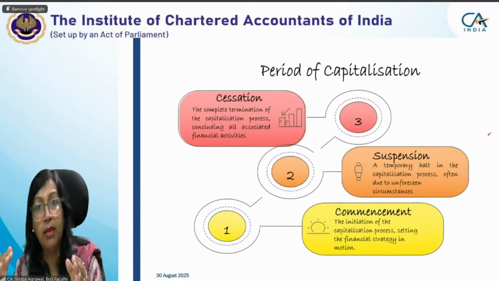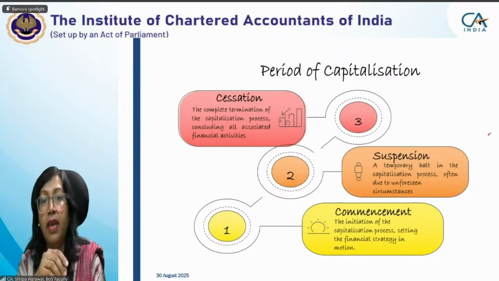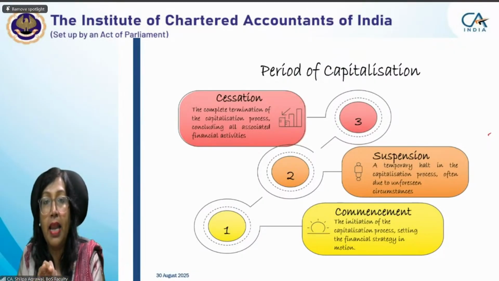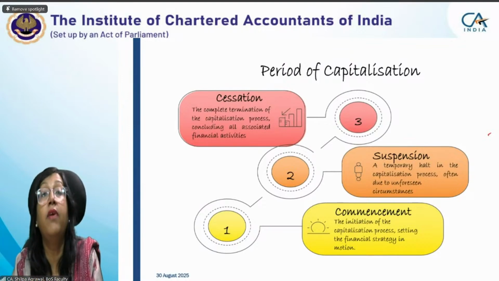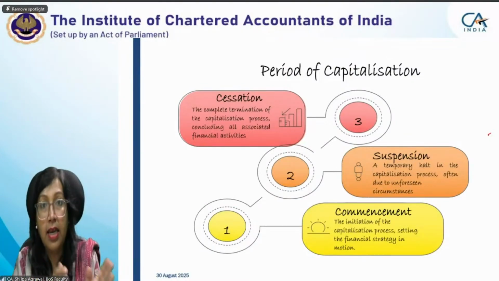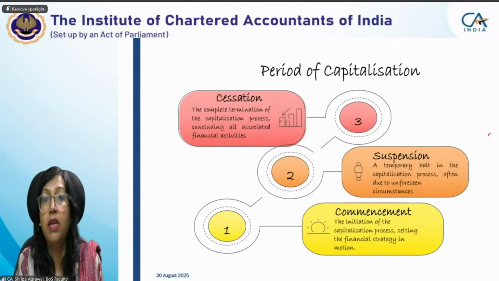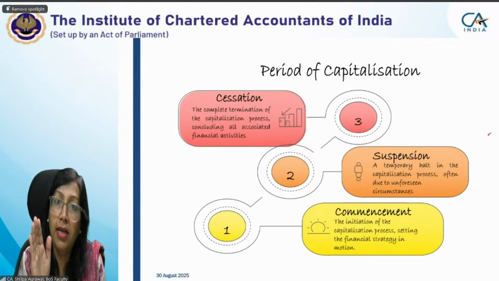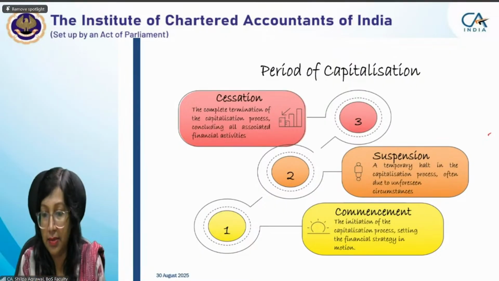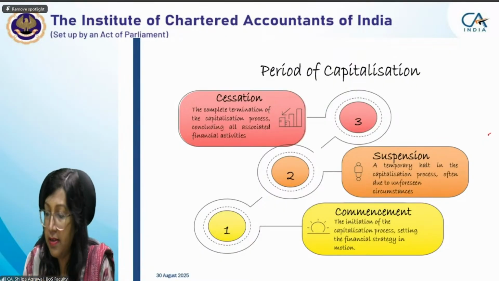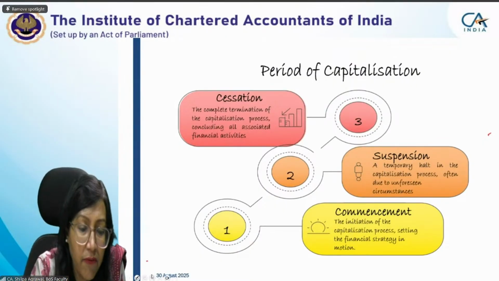We have three points where our capitalization is to be checked. First is when to start capitalization. Till now we have seen what is to be capitalized and how to be capitalized. Now we are saying from what date we should start our capitalization. That is considered as commencement of capitalization.